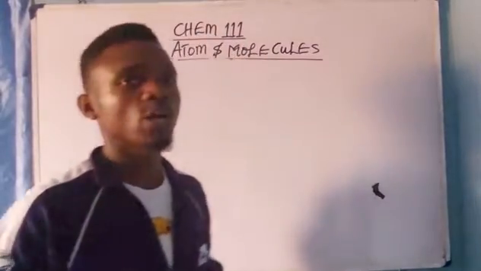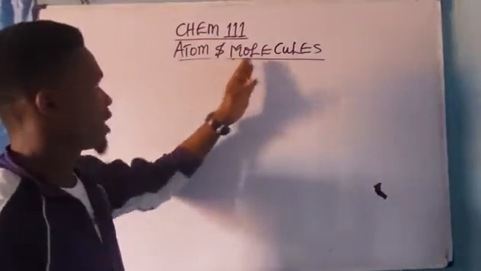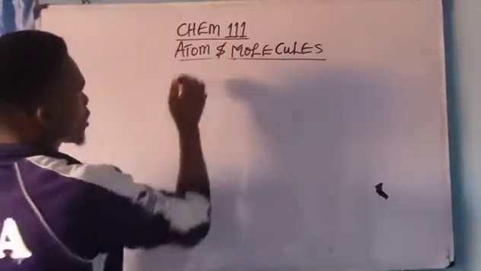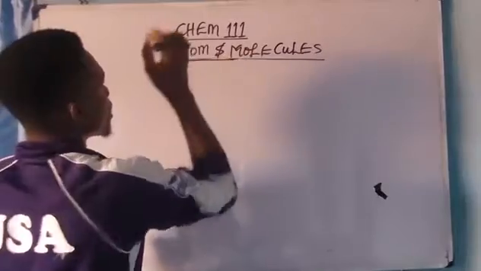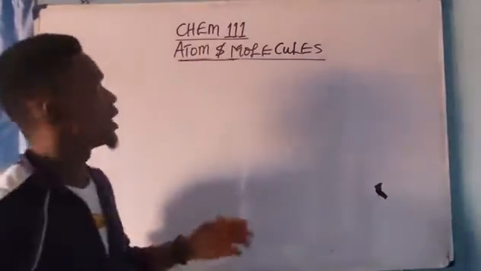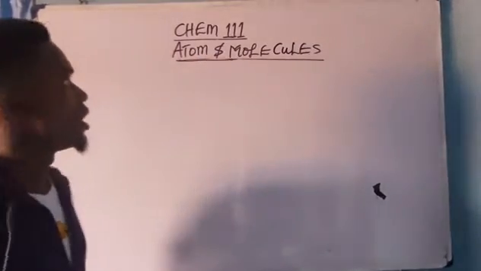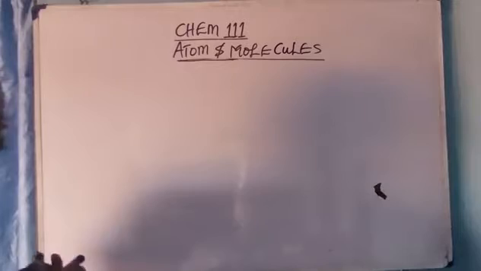In today's video, I'll be taking us through atoms and molecules in Chem 111, Chapter 1. Chem 111 is one of the courses you shall be offering in your O level, and the first chapter talks about atoms and molecules.